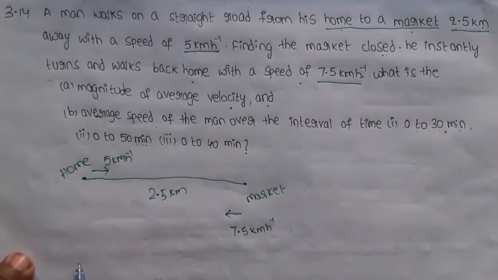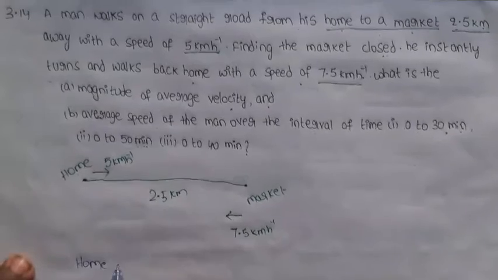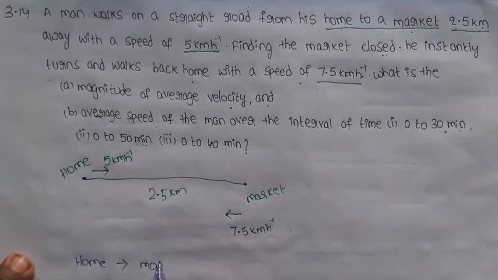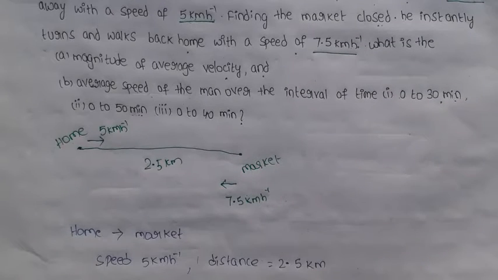So from home to market, the speed is 5 kilometers per hour and the distance is 2.5 kilometers.